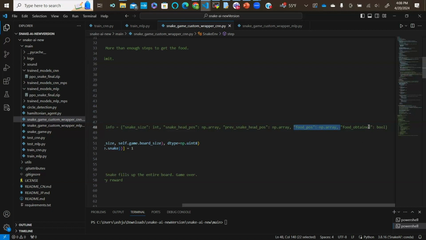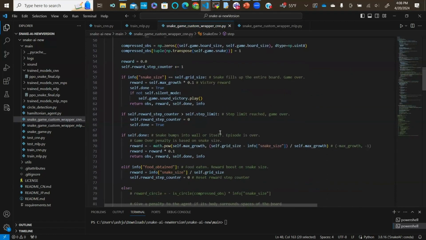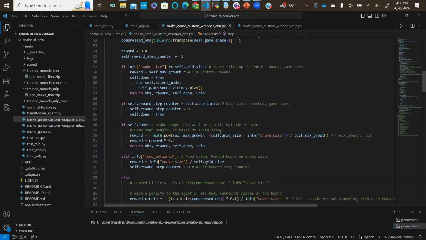We are given that position, and then a Boolean variable that lets us know if the food has been obtained or not. So those are the major inputs of the system, and the outputs of the system I will show you guys in a minute once we demo the game. But I also want to quickly go over the reward and penalty system. This is the core of the game.